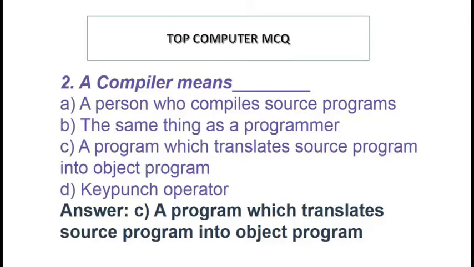A compiler means a person who compiles source program. Option B the same thing as a programmer. Option C a program which translates source program into object program. Option D keypunch operator. Answer option C a program which translates source program into object program.